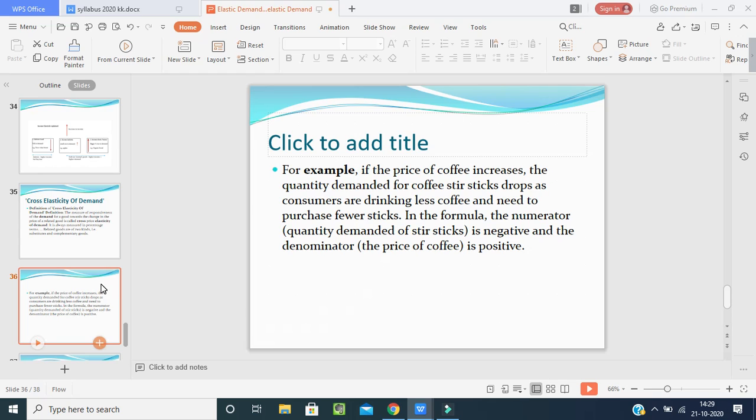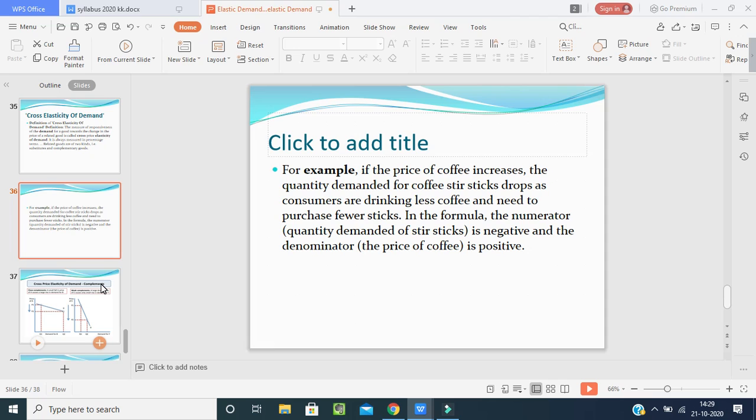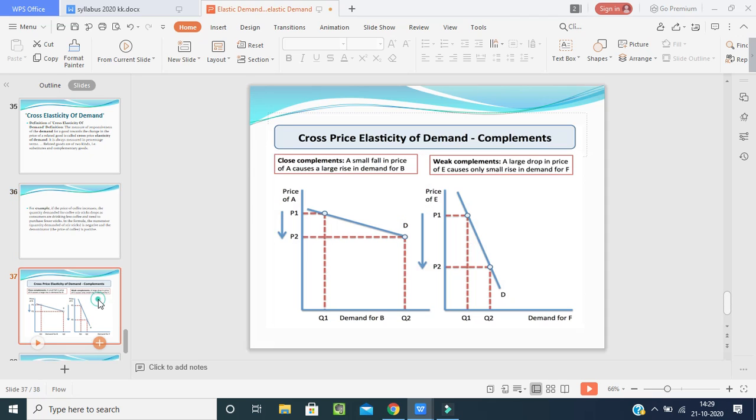So what do you mean by this? When the price is increasing, that means here in the picture, you see close complements and weak complements.